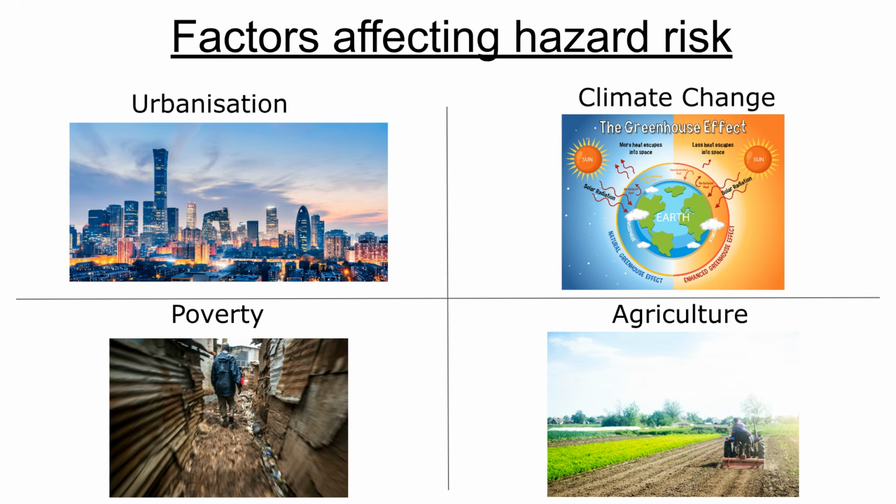Today we're going to focus on just four. They are urbanization, climate change, poverty, agriculture. You may notice all of these are human factors, but there are many physical factors too, such as the length of time the hazard lasts, the intensity or magnitude, the proximity to population centers, the geology of the surrounding area. There's many more out there, so again, let us know in the comments what you think they could be.